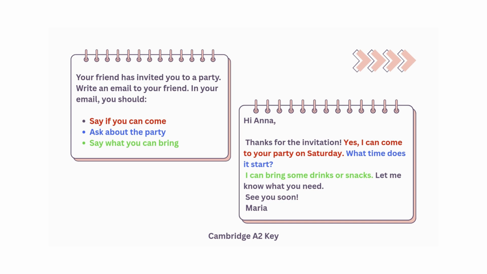Say if you can come. Yes, I can come to your party on Saturday. Now, even though we don't have Saturday in the requirement, of course we can add it. Maybe, let's presume, that we already know there will be a party on Saturday. Ask about the party. What time does it start? Say what you can bring. I can bring some drinks or snacks. So, did we answer the bullet points? I think we did. Well done!